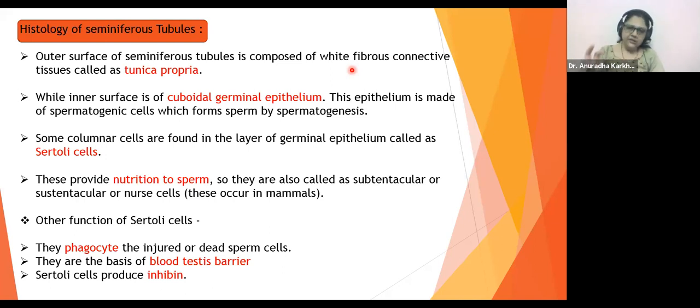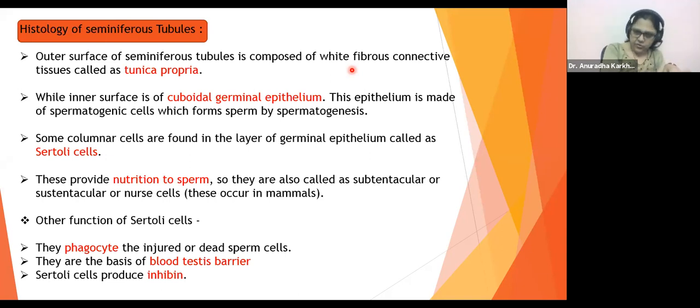So the process of forming spermatozoa is spermatogenesis. Right? So from where are they going to be formed? They are going to be formed from the spermatogonial cells. Where are the spermatogonial cells? These are nothing but the cells of the cuboidal germinal epithelium. Germinal is the one which is going to germinate to make sperms. Therefore, it's germinal. Okay.